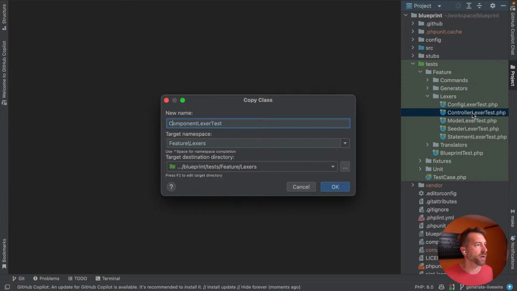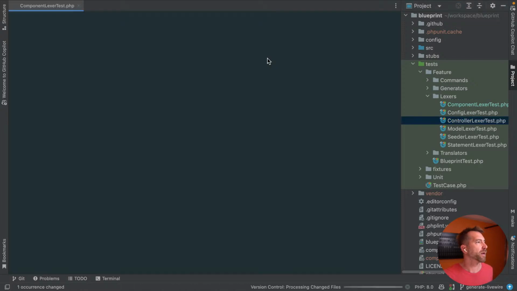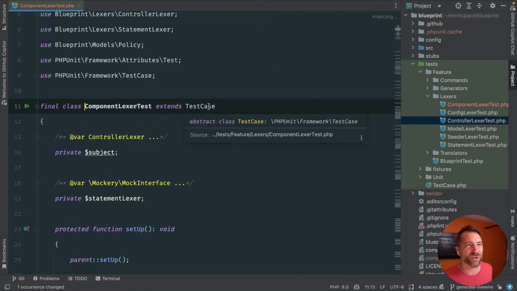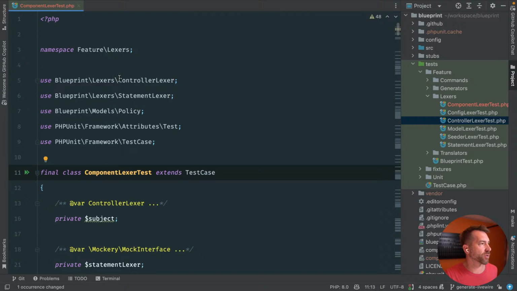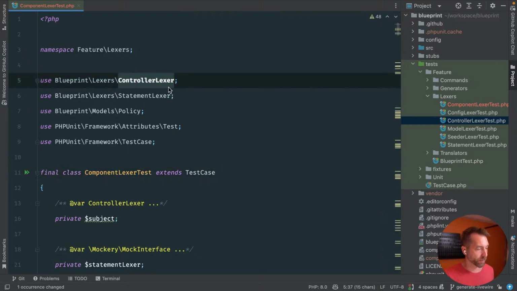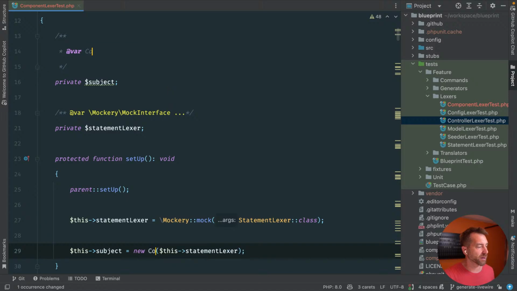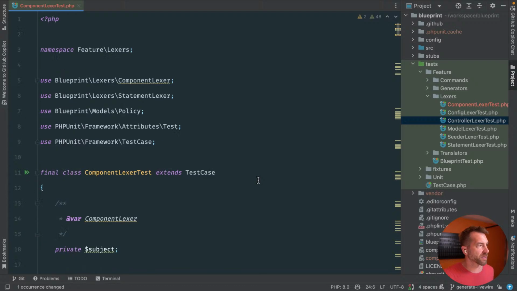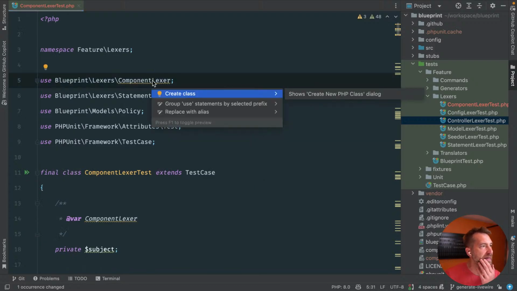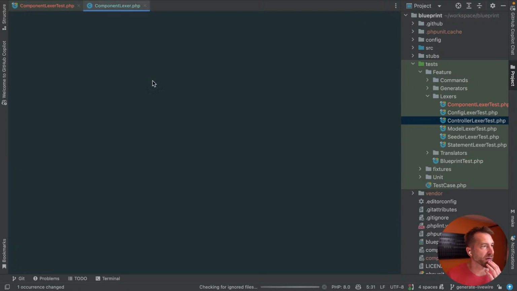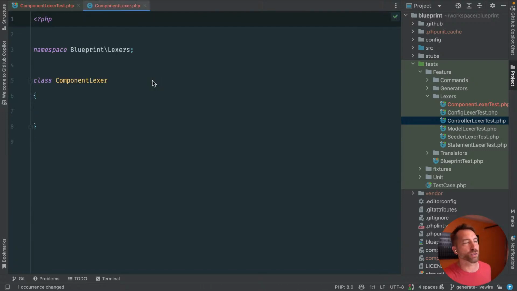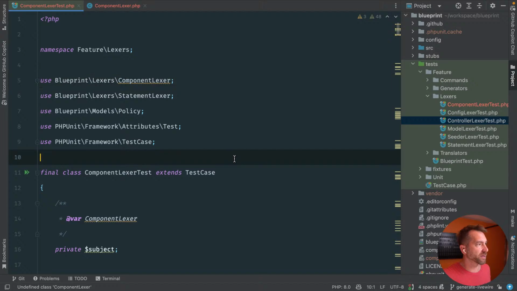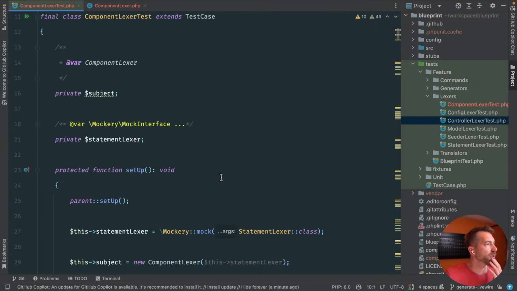whoa, already had a component lexer test. All right, cool. So let's attempt to test drive this just a little bit, just up to the point where I can actually have a draft YAML file. So let's do some of the grunt work here for a second. We're going to change controller lexer everywhere to be a component lexer. This isn't actually going to exist, so let's go make it exist. And again, I may end up copying a lot of the controller lexer, but for now we'll just leave it like this so our test doesn't necessarily explode.